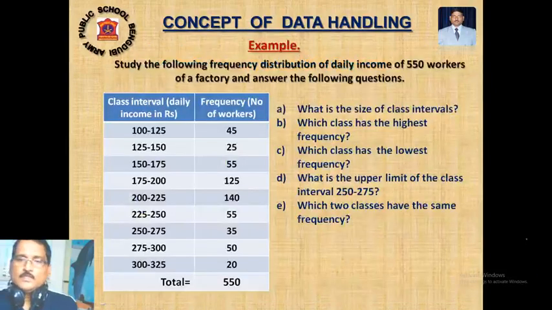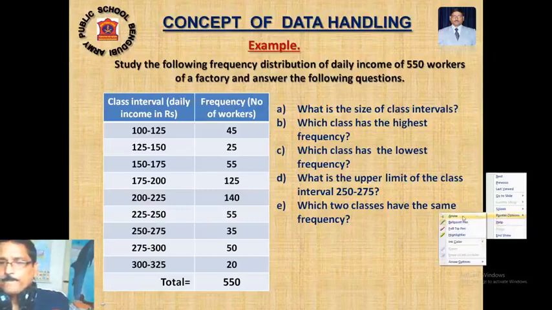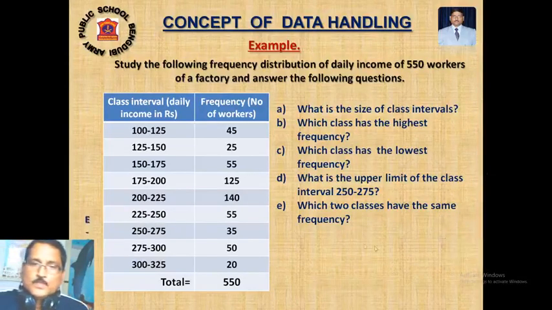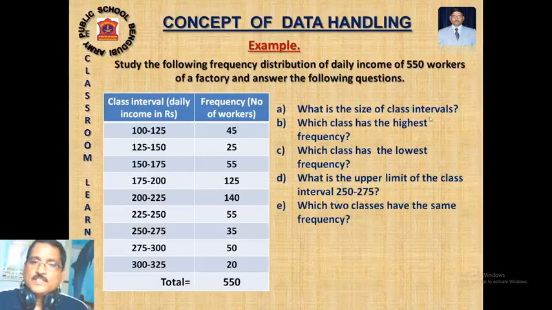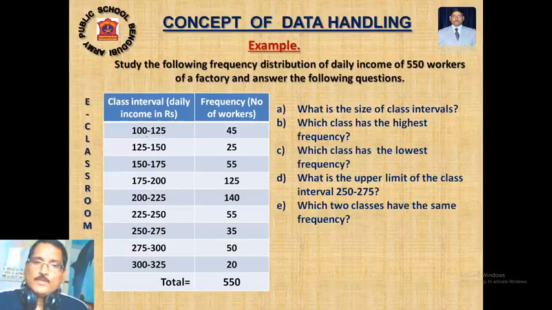Now here we have a class interval and frequency table, and questions are there, you have to answer them. What is the size of the class interval? Size means the difference between upper and lower. On all classes, the upper and lower difference is 25. So the size of the class interval is 25. How do you find the size? Upper minus lower.